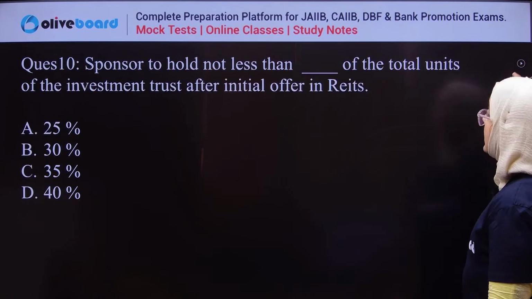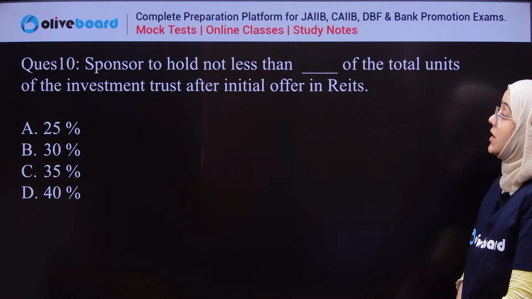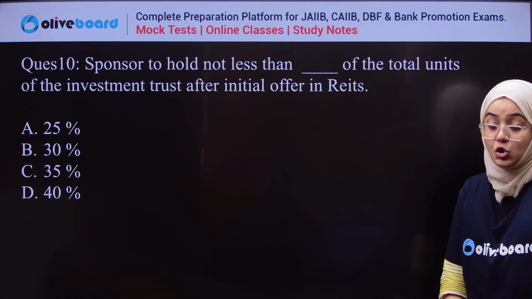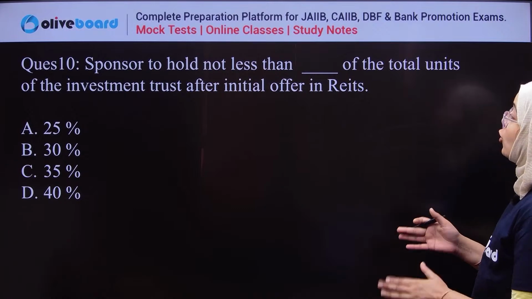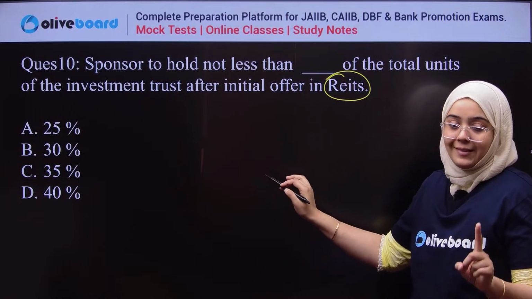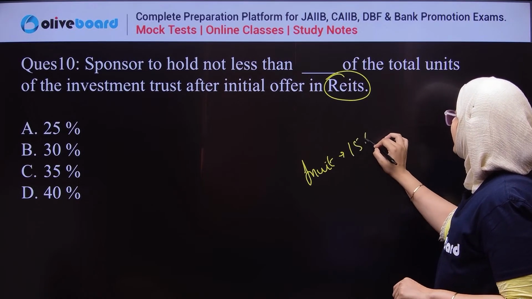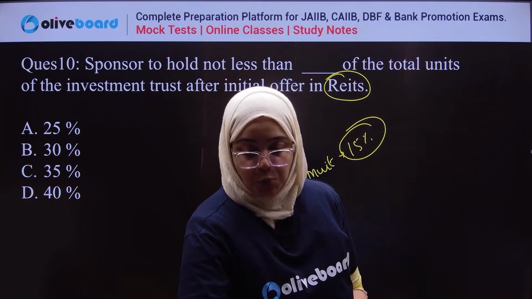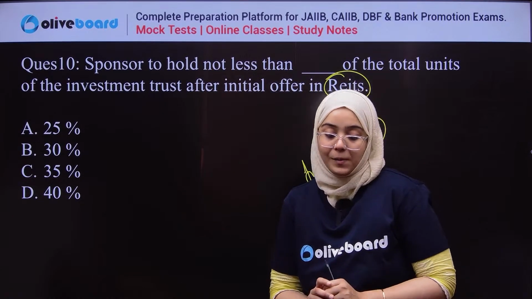Good. Next question: the sponsor to hold not less than dash of the total units of the investment trust after the initial offer in REIT. So this is again a question regarding percentage. In InvIT, I have said it is a minimum of 15%. But in REITs, how much percent should the sponsor hold?